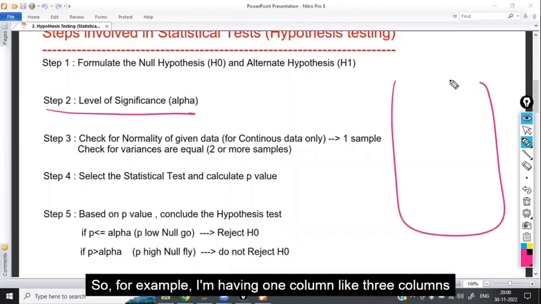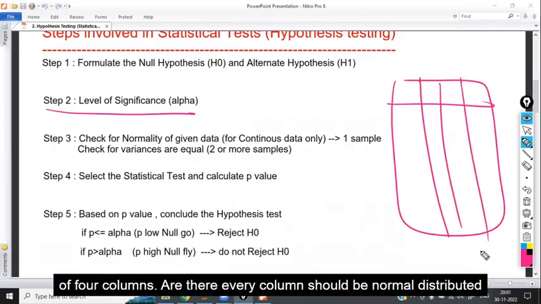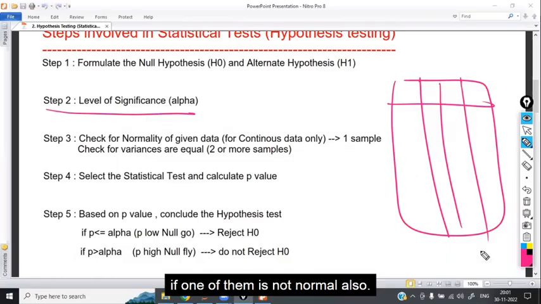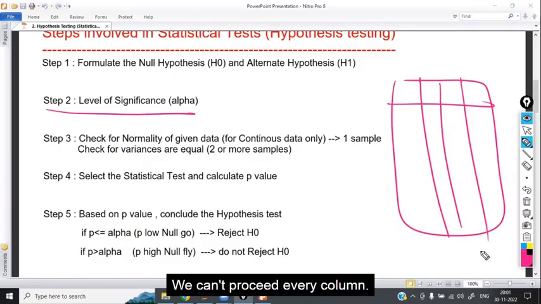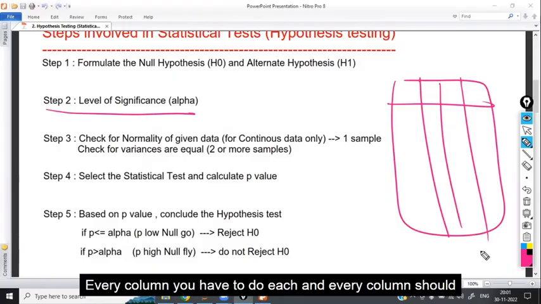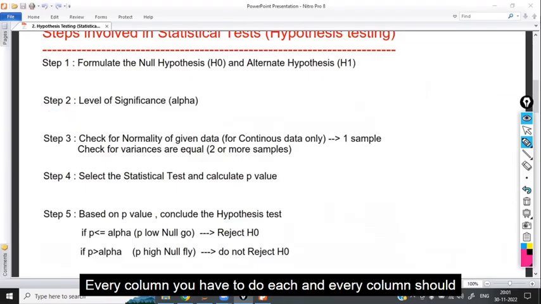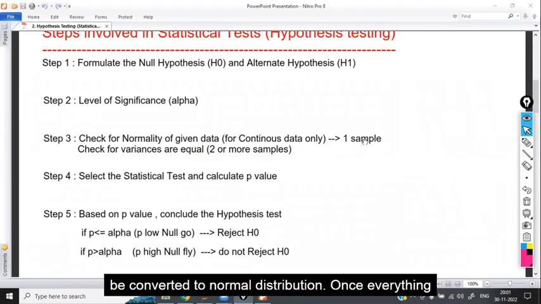For example, if I have 3 or 4 columns, every column should be normally distributed. If even one of them is not normal, we can't proceed. Each and every column should be converted to normal distribution.